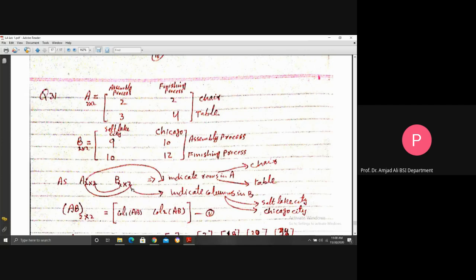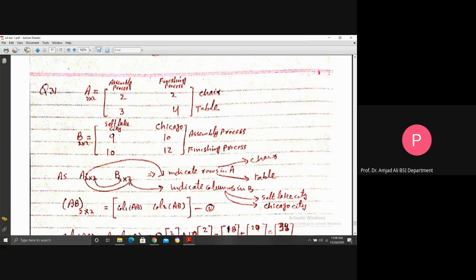Now, what does this two indicate in matrix B? Because we consider this two and this two for the size of the product AB. These two indicate columns in B, and these columns in B indicate Salt Lake City and Chicago City. Salt Lake City, one column, Chicago City, second column.